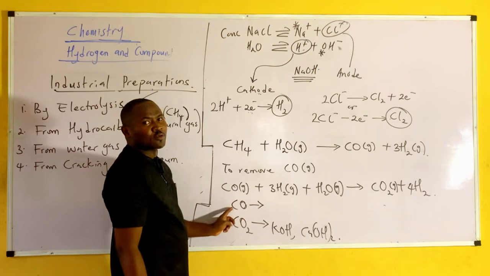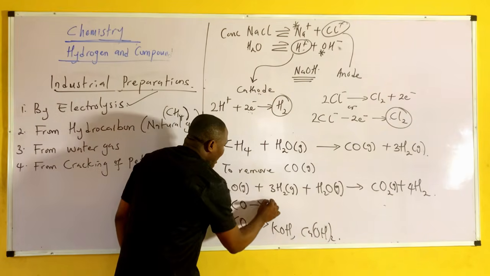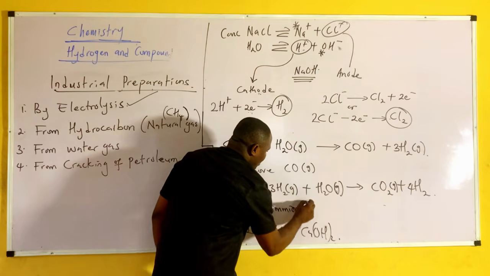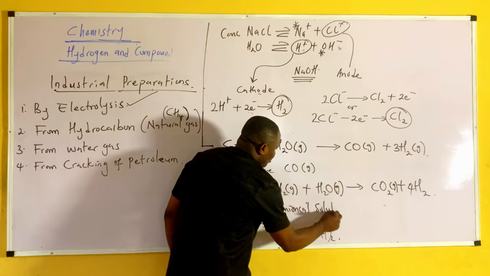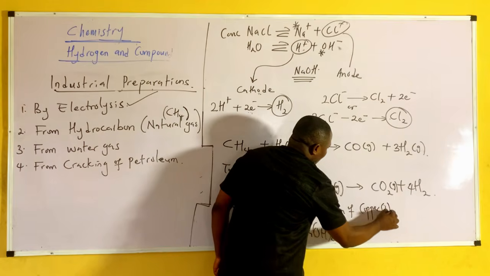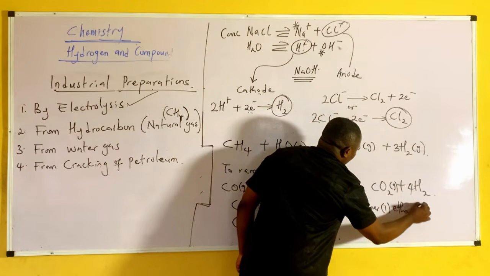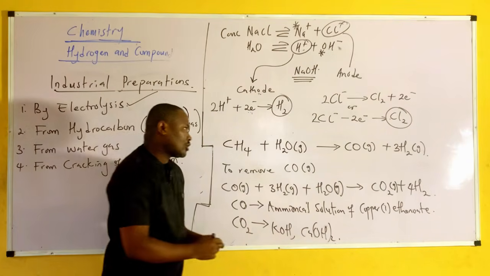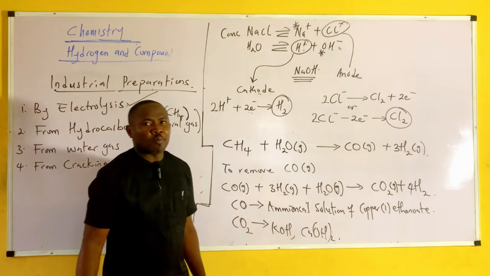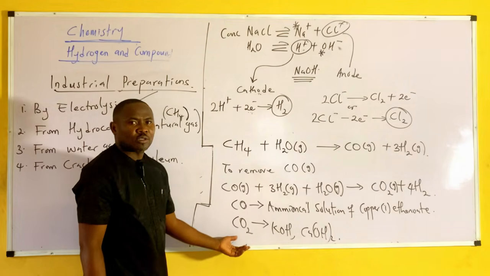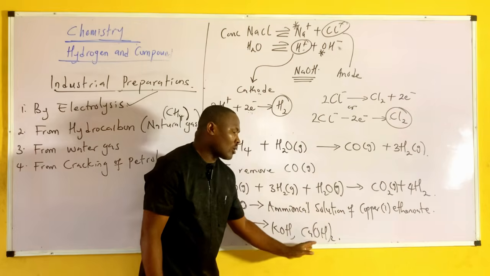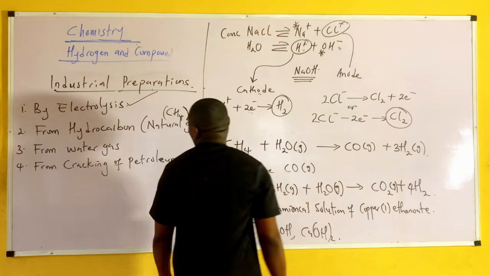But what about the carbon monoxide? You can remove the trace of carbon monoxide by passing it through ammoniacal solution of copper(I) ethanoate. Now, please take note of this. The trace of carbon monoxide can be removed by passing it through ammoniacal solution of copper(I) ethanoate, but the carbon dioxide can be removed by passing it through potassium hydroxide or calcium hydroxide.